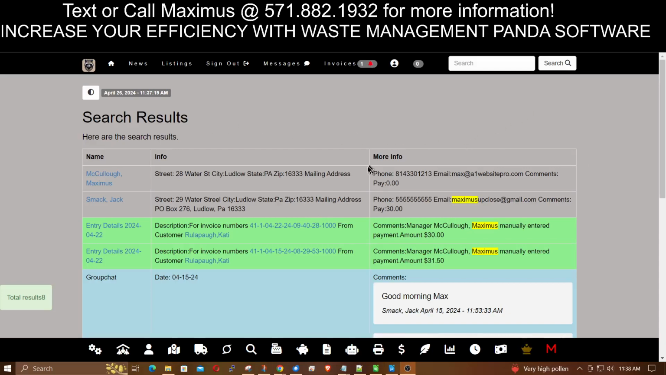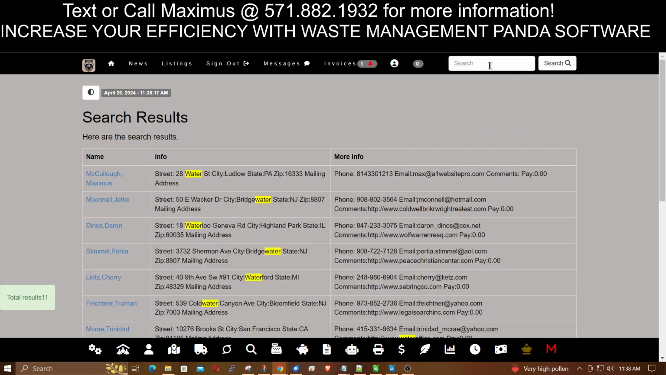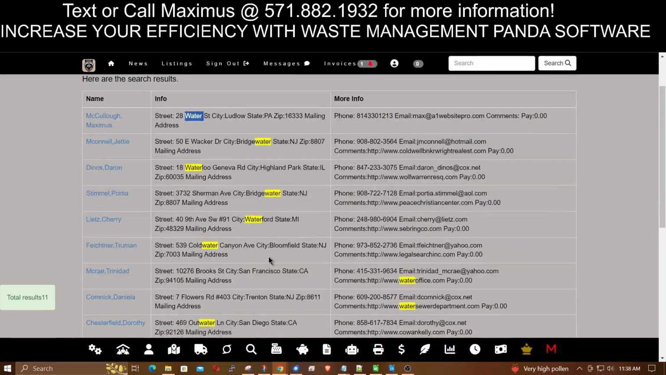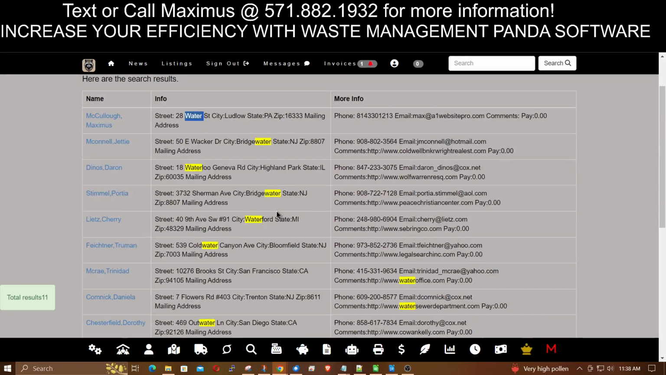And if you were searching for a customer that you knew what street they were on, but you didn't know the number, or you forget their name, if you just type in the name of the street, like Water Street, there it is. Everybody that's on Water Street or has something to do with water in their address, and it just shows you everything right there as you go.